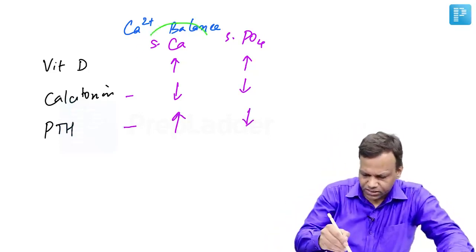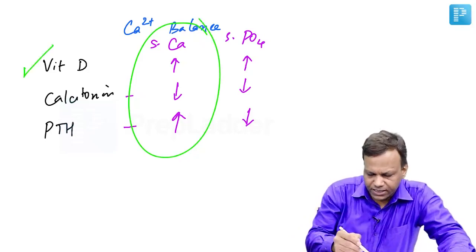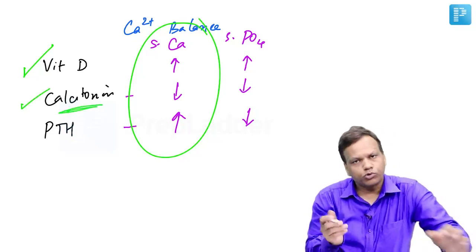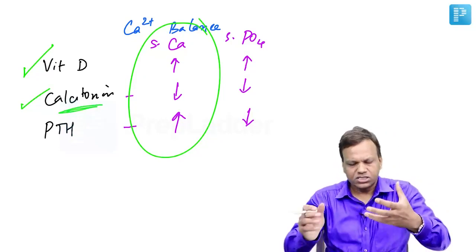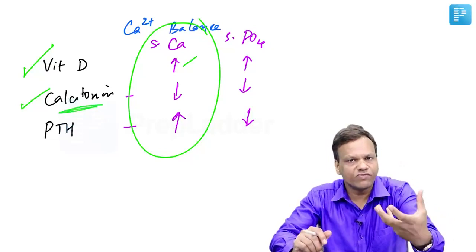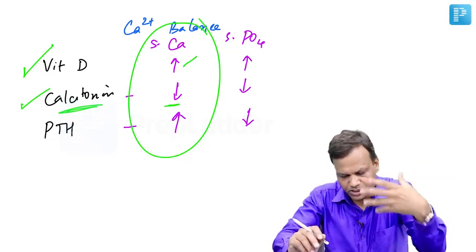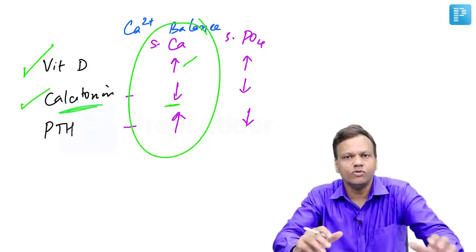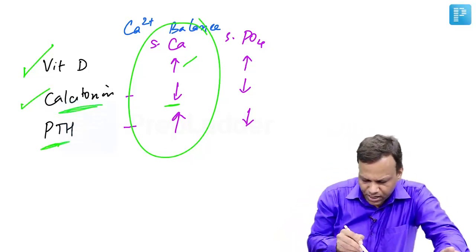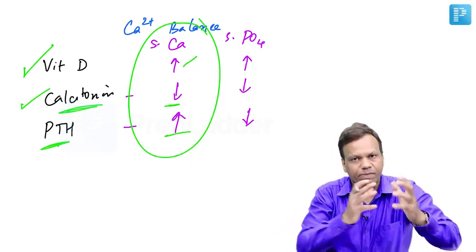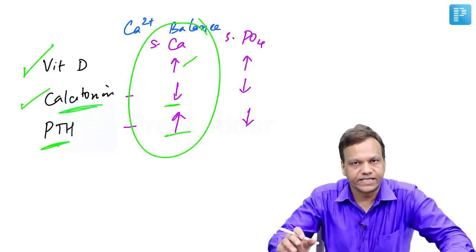So if we remain on the discussion of calcium, vitamin D increases calcium, whereas calcitonin decreases calcium, but both are used in osteoporosis. Vitamin D increases calcium by increasing the absorption and decreasing excretion from the kidney, whereas calcitonin increases the movement of calcium from the blood to the bone. So when more goes to bone, we can treat osteoporosis. On the other hand, PTH will cause osteoporosis by increasing resorption of bones. In the blood it will increase, but in the bone it will decrease.